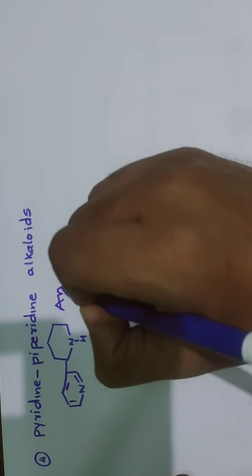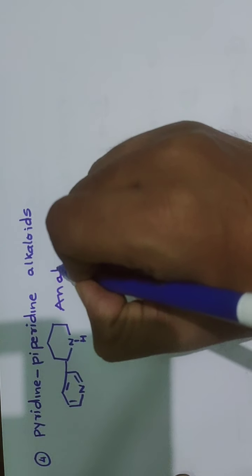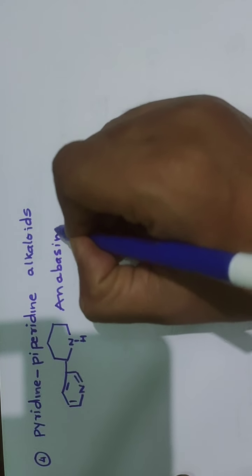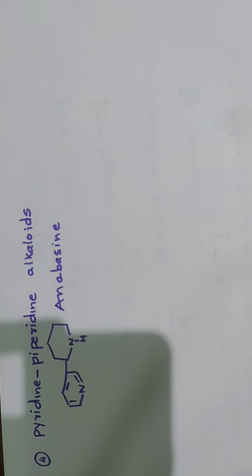The name of this molecule is anabasine. So this is an alkaloid that is referred to as pyridine piperidine alkaloid.